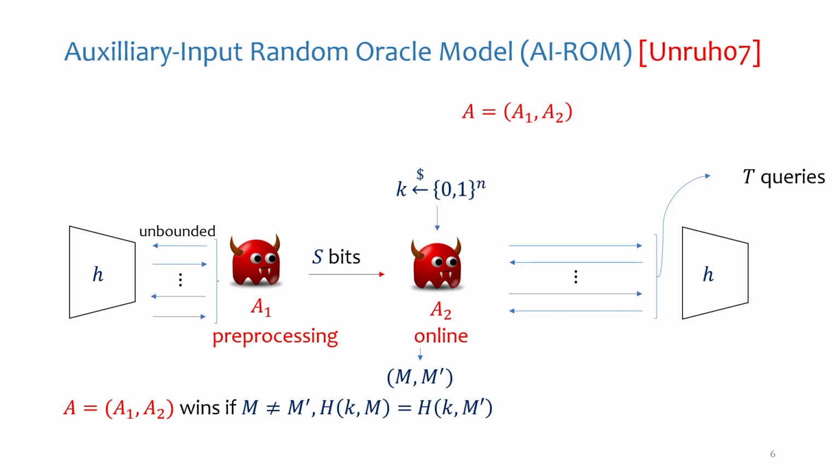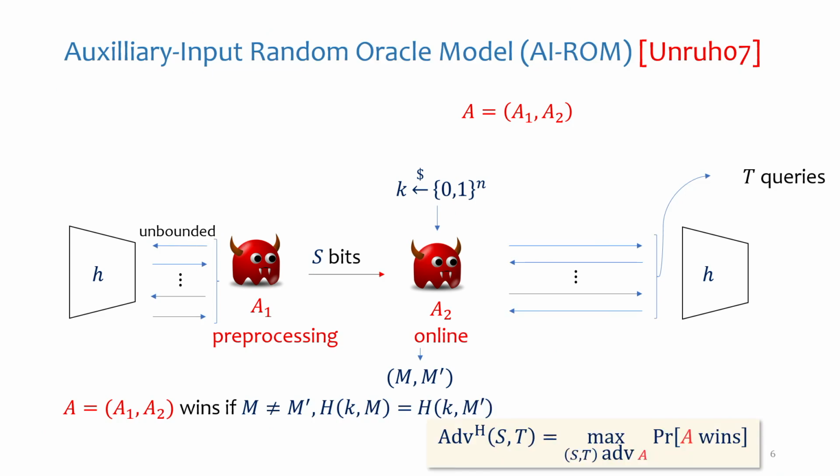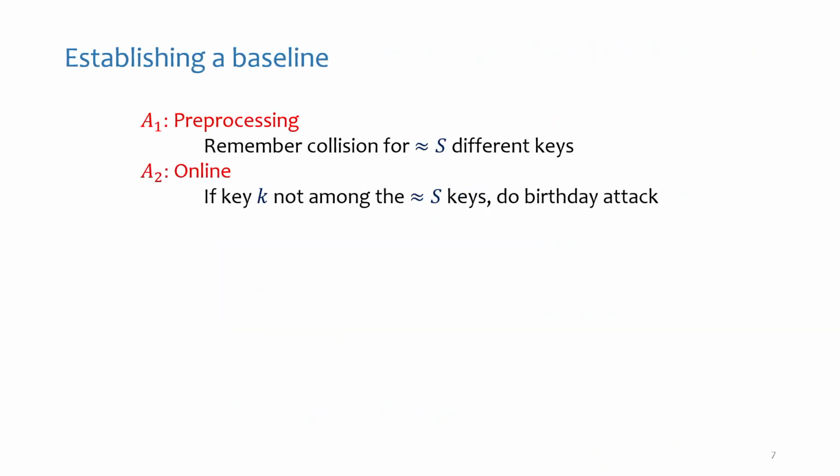And notice that this attacker A is parameterized by two parameters, S and T. S is the size of the advice. T is the number of queries in the online phase. The security of a construction would be defined by the best possible attack, assuming that the first part has at most S bits of advice and the online phase can make at most T queries. Okay, so we understand the model.